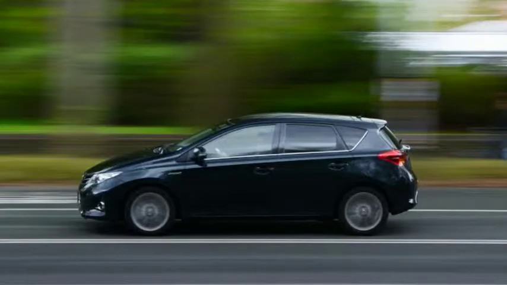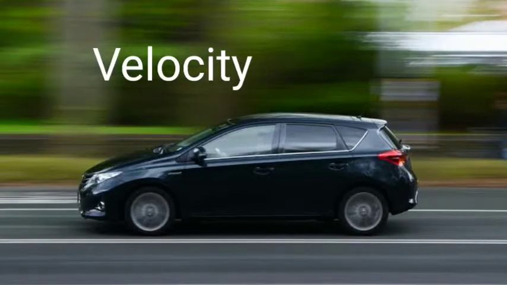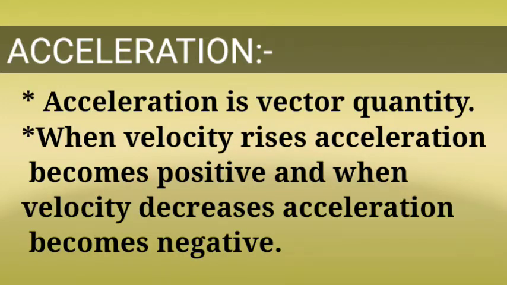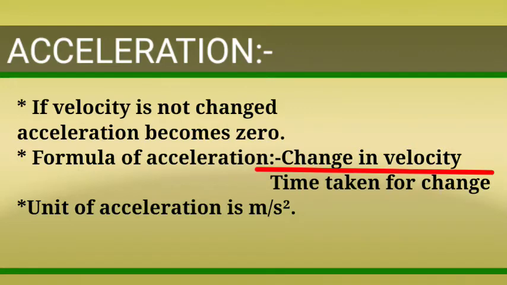Let's learn about acceleration first. We have already studied about instantaneous velocity and average velocity in our previous video. Change in velocity with reference to time is called acceleration. Acceleration is a vector quantity. When the velocity rises, the acceleration is positive, and when the velocity decreases, acceleration becomes negative. If velocity is not changed, then the acceleration becomes zero.